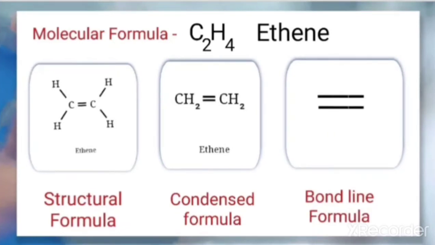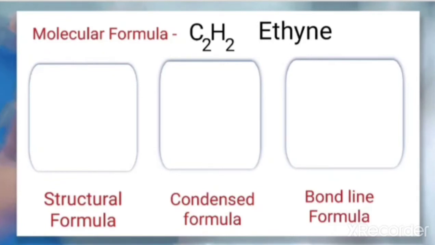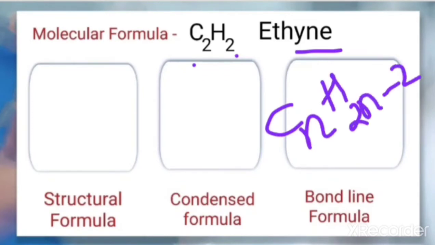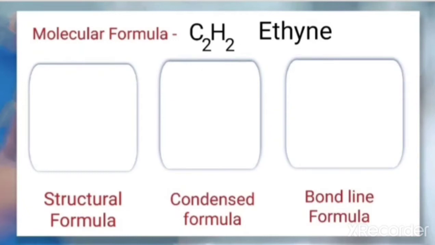Now let us take one example of alkyne, that is ethyne. In ethyne, the suffix -yne is used, which represents triple bonding. Here 2 carbons are there, and what is the general formula for alkyne? That is CnH2n minus 2. So when n is equal to 2, what will be the number of hydrogens? We will be getting 2. So how do we write the structural formula for this one? Like this: a carbon-carbon triple bond, and because each carbon already has 3 bonds, 1 more bond can be with hydrogen, similarly the other one.